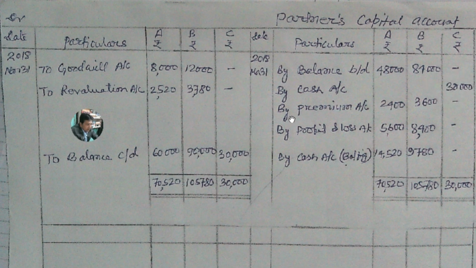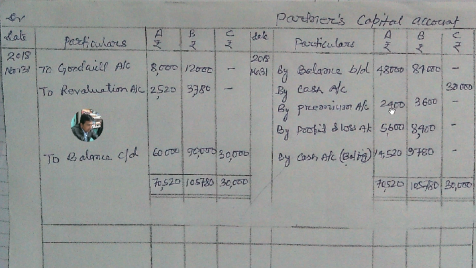And at the same time, when the new incoming partner is admitted to the partnership firm, generally he has to bring premium for goodwill, and it is given in the question, 6,000 premium for goodwill, and that is shared by A and B.